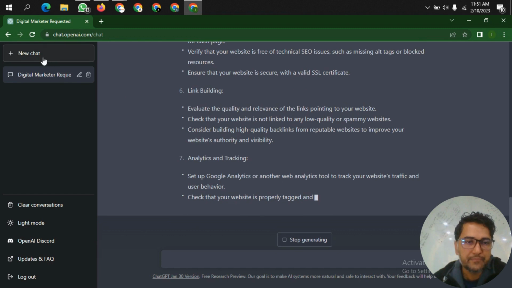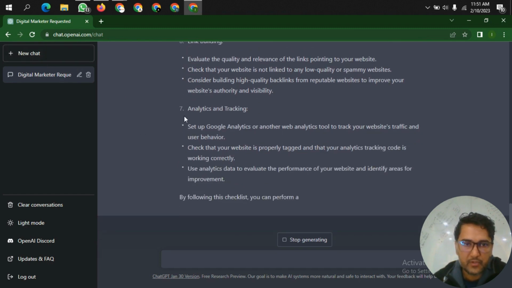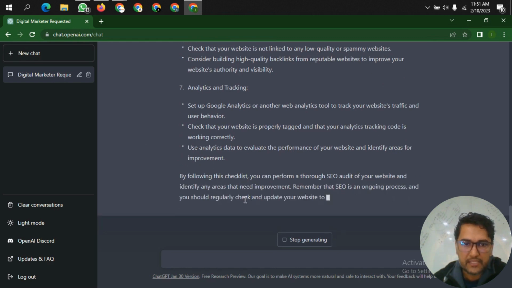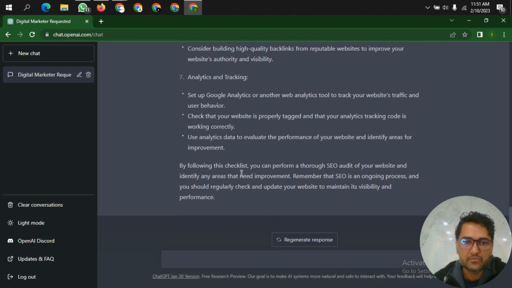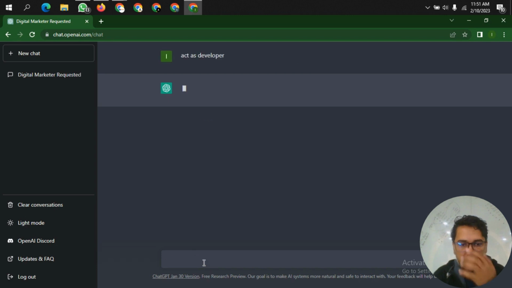Let it complete, then we will go to a new chat. Okay. So it has like 7 points, and it has some bullet points as well, and it is also saying what you can do by following this checklist. Okay, so I'm going to go to a new chat and act as a developer or coder. Developer, let's say developer.